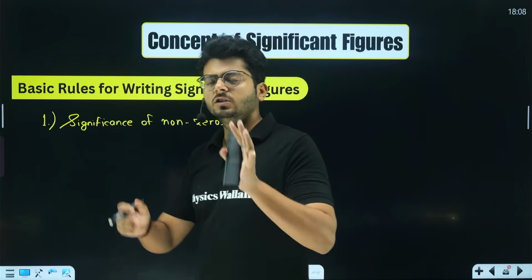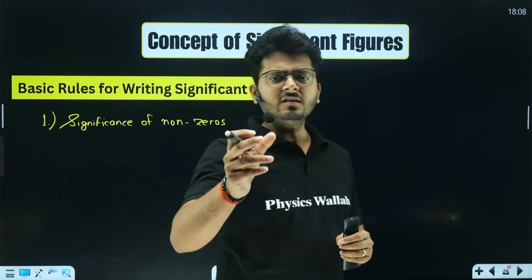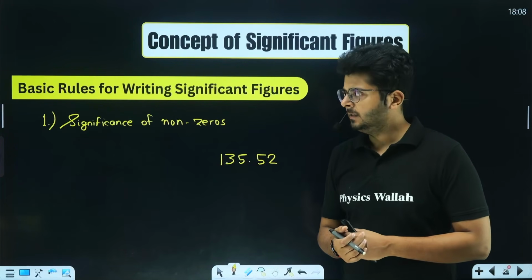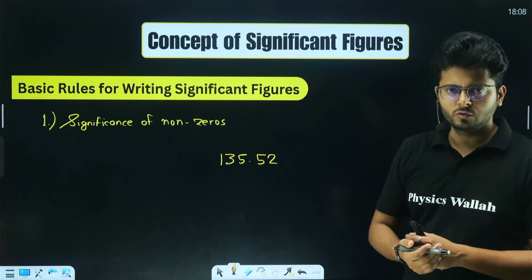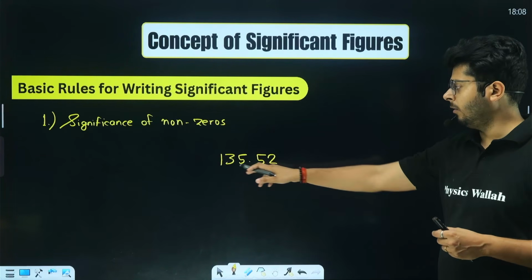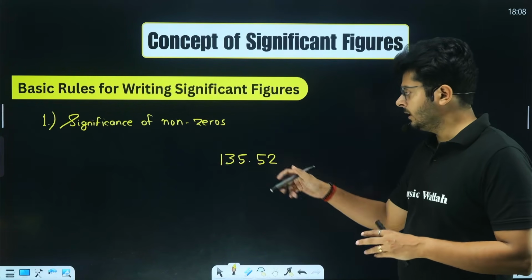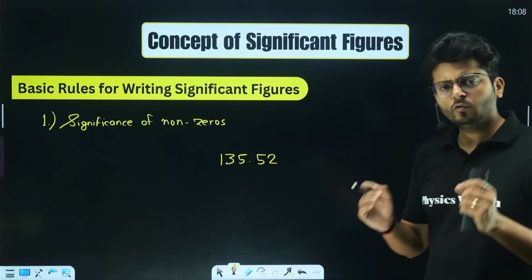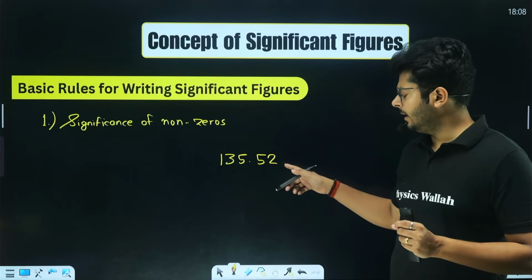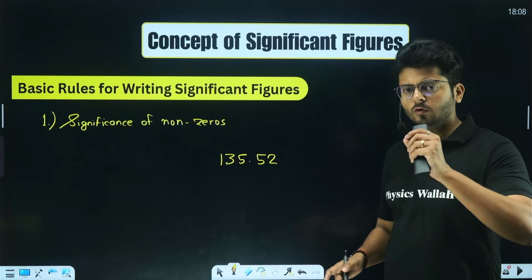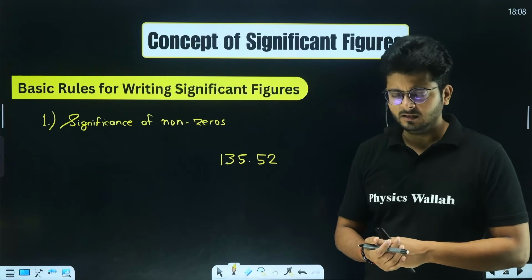If you want to find out the number of significant digits in a given value, there are certain rules, my dear students, you have to find out. So first of all, we have the significance of non-zeros. If you have a number like this, where all the digits are non-zero, how can you find out the number of significant digits out of all the available digits? My dear students, the rule is simple for all the non-zero numbers. Every number that is available in front of you and is more than 0, that is non-zero, will be considered as a significant digit.